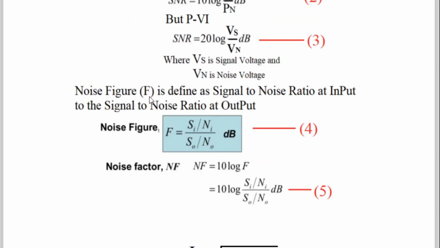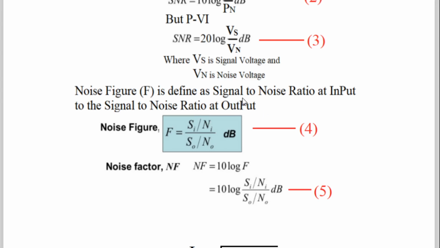It is called noise figure, and it is indicated by the symbol capital F. Noise figure is defined as the signal to noise ratio at the input to the signal to noise ratio at the output.